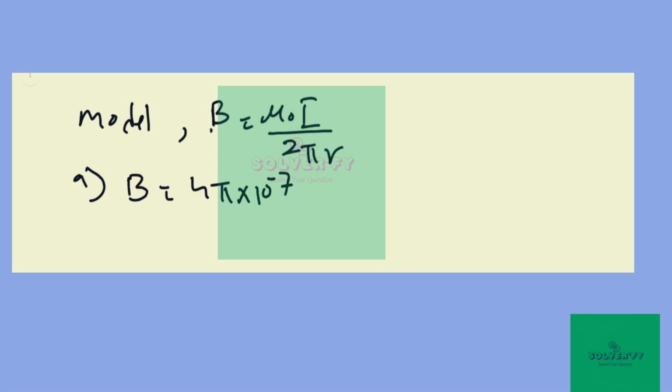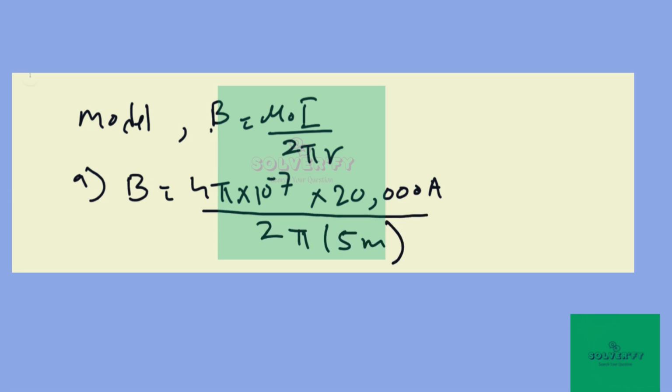4 pi times 10 to the power minus 7 times 20,000 amperes divided by 2 pi at a distance of 5 meters. This gives us 8 times 10 to the power minus 4 Tesla.